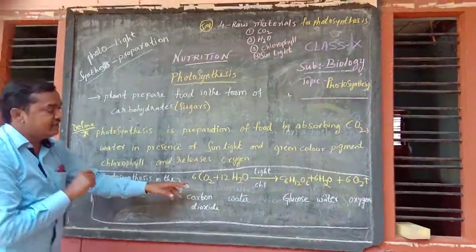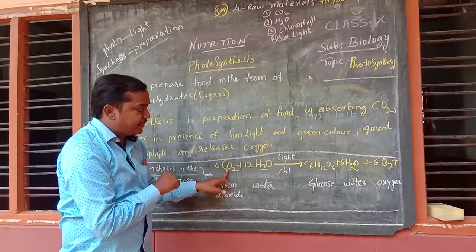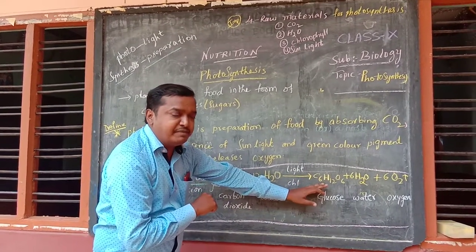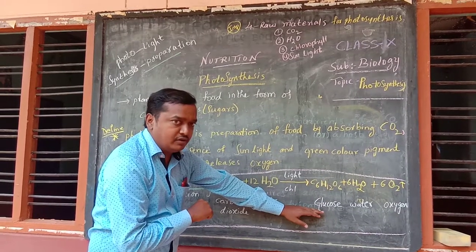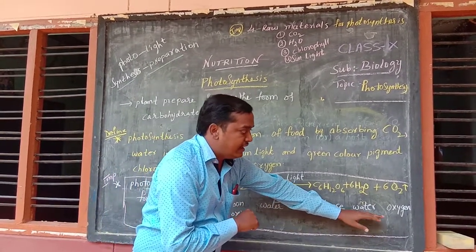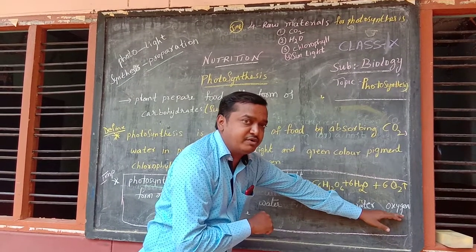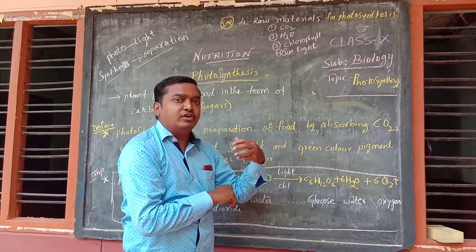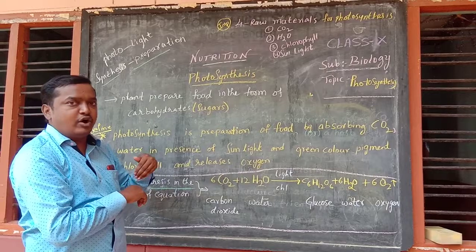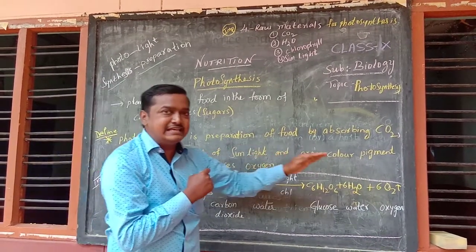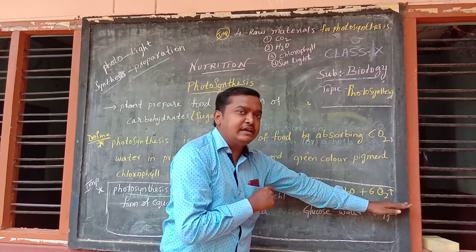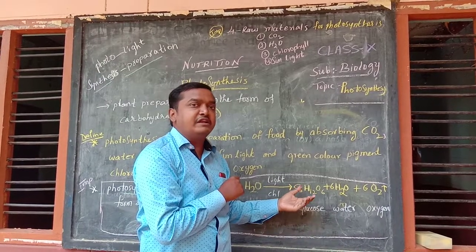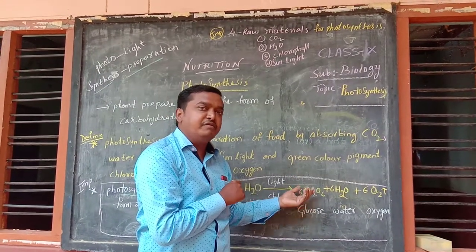So once again we will see this equation. CO2, H2O in the presence of sunlight and chlorophyll. Plants prepare food called glucose, and also release oxygen gas, which is responsible for the survival of living organisms. Human beings compulsorily need oxygen. So plants take carbon dioxide inside and release oxygen gas along with the food, glucose. We eat this food so that we get energy.